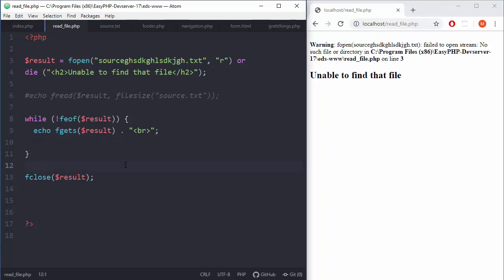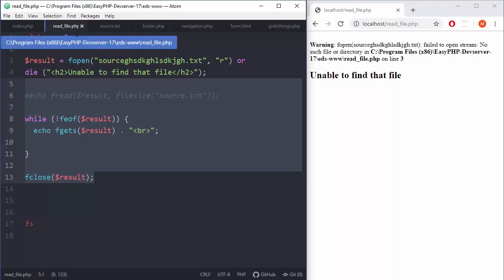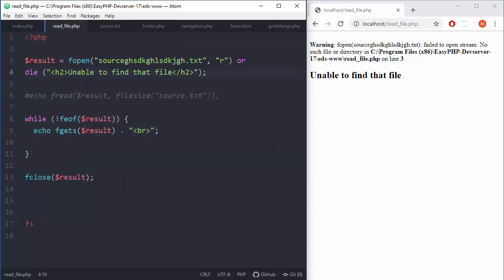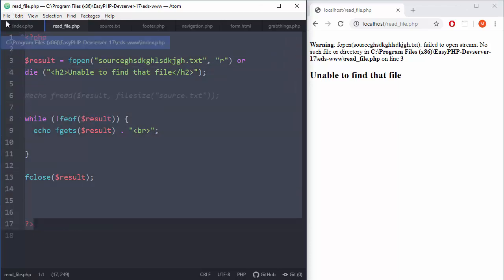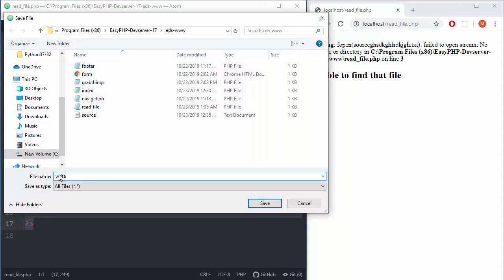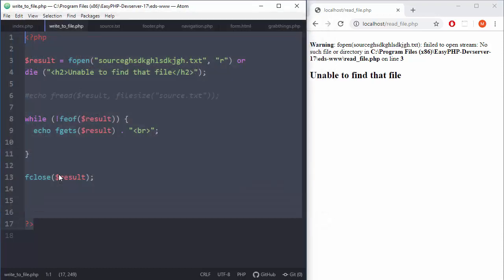Hello YouTube, in this tutorial we will learn how to write to file and how to append to file. There is a difference. So let me see what we can pick up from this example, because we are in read file.php. We don't want to do that, we want to just write to file. So let's save this as write to file, and we'll change a couple of things. But it's nice to have different files for different operations.